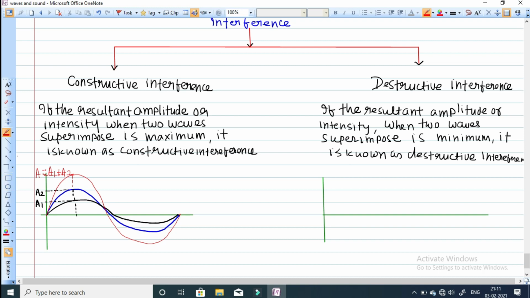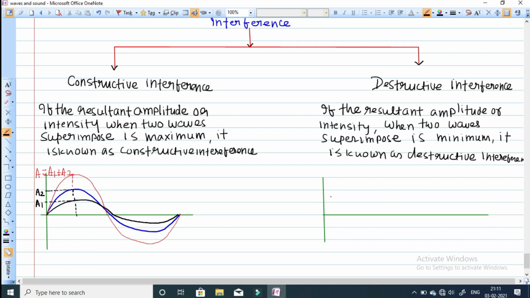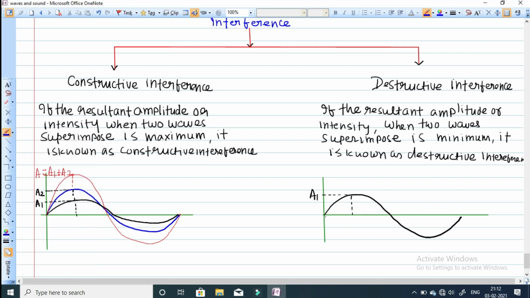Now for destructive interference, suppose now we have these two waves. Okay, this is your first wave with amplitude suppose A1. Okay, and we have another wave A2 also. They are in phase opposition. Suppose we have another wave. Suppose this is your another wave. Okay, like this. Its amplitude I am taking A2.